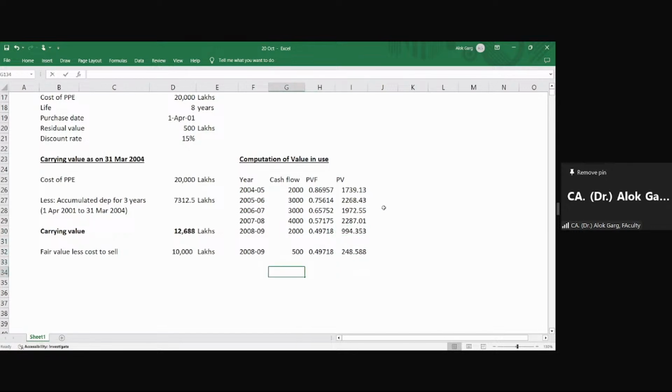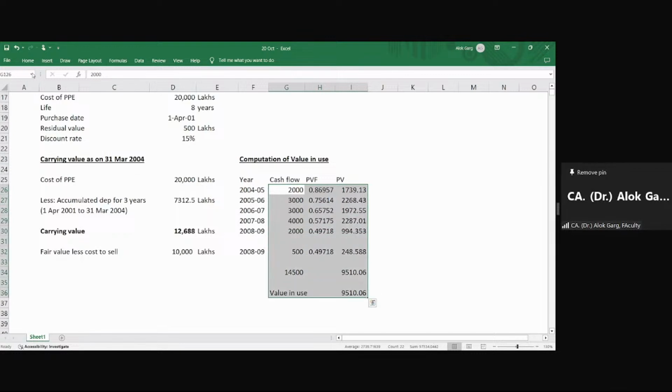So my total cash flows are how much? My total cash flow in the next 5 years is 14,500 lakhs. But what is my present value? It is 9,510 lakhs. So what is my value in use? My value in use is 9,510.06 lakhs.